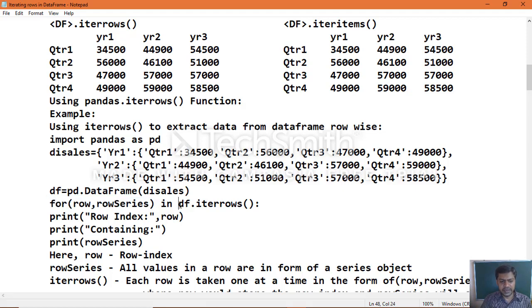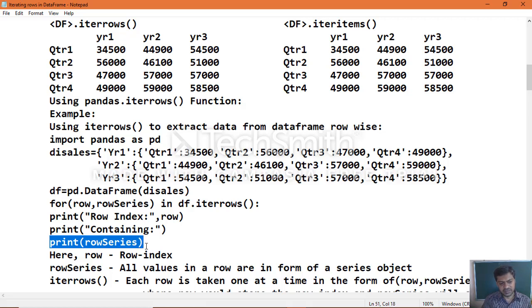Within that for loop we specify row, and row index will take the row index name. Then we print a string value along with it.